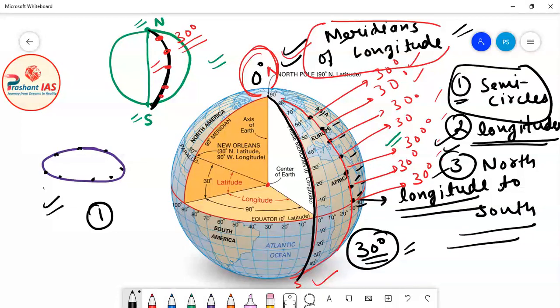These are two different concepts. The black points represent longitudes, but the entire red semicircle running from north pole to south pole connecting all the longitudes of same measurement is known as meridian of longitude. This is the difference between meridians of longitude and longitude.